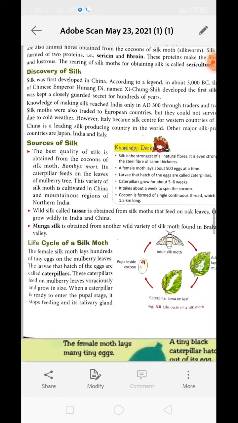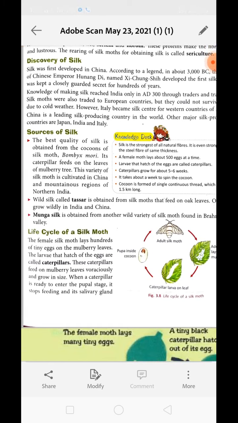Okay, now sources of silk. Silk is obtained from the silkworm. The best quality of silk is obtained from the cocoon of the silk moth, Bombyx mori. It is a caterpillar that feeds on the leaves of the mulberry tree. This variety of silk moth is cultivated in China and the mountain regions of northern India.